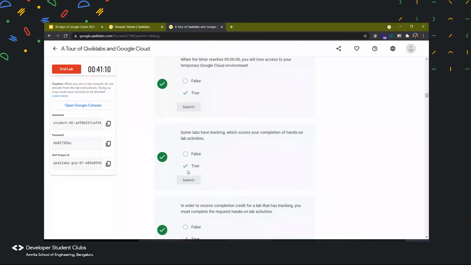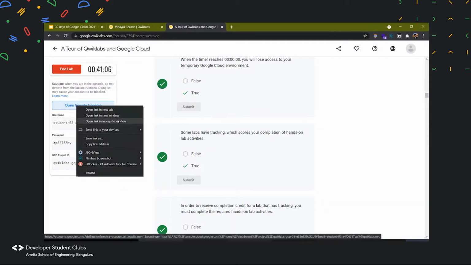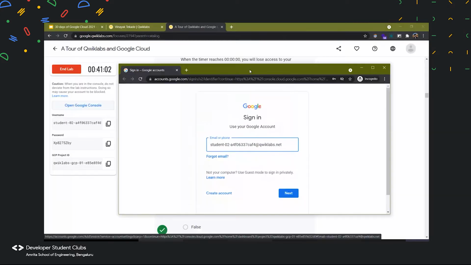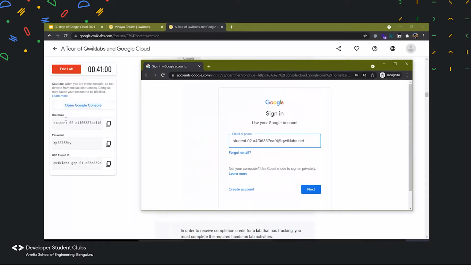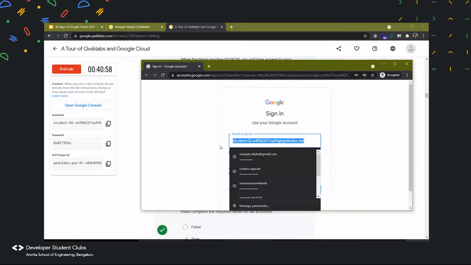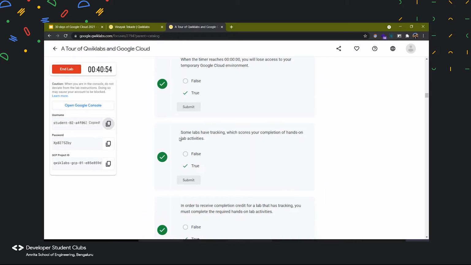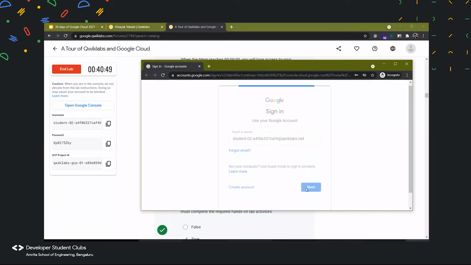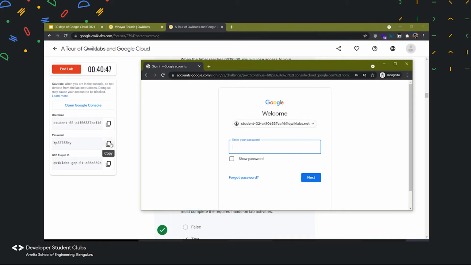Now let us head into our Google Cloud Platform. So we'll open this in incognito mode, and then it will ask us to sign in. So let us verify whether this is the same. In case this text is not shown for you, you could simply copy the username given over here and paste it in the sign in page.